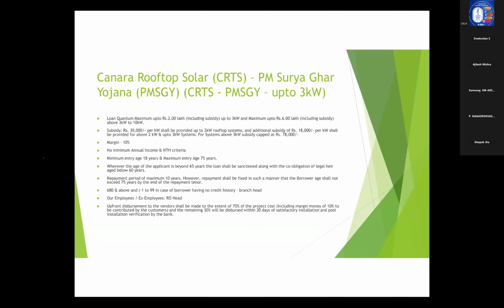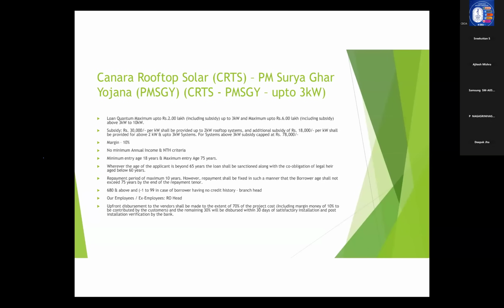The maximum loan amount is up to 2 lakhs if it is up to 3 kilowatt, and up to a maximum of 6 lakhs if it is above 3 to 10 kilowatts. Now the subsidy is 30,000 per kilowatt up to 2 kilowatt rooftop systems, and an additional subsidy of 18,000 per kilowatt. In the case of above 3 kilowatt systems, the maximum subsidy available is capped at only 78,000. The margin is 10%, and there is no minimum annual income and NTH criteria for up to 3 kilowatt scheme. I told, it is only for up to 3 kilowatt.